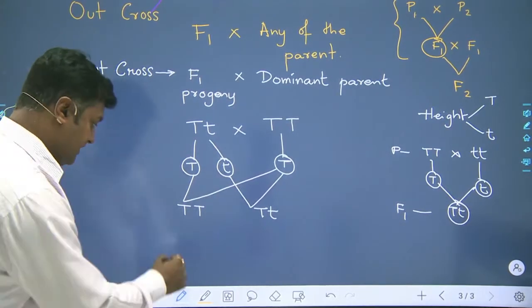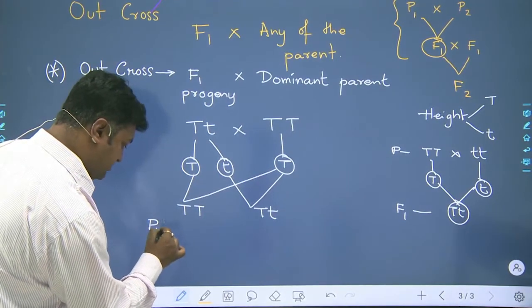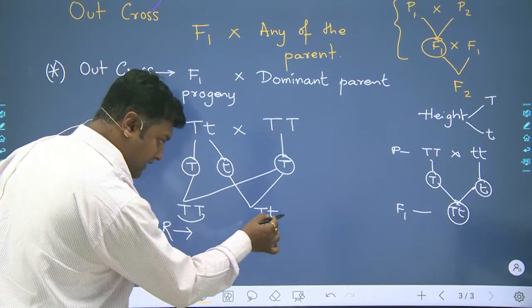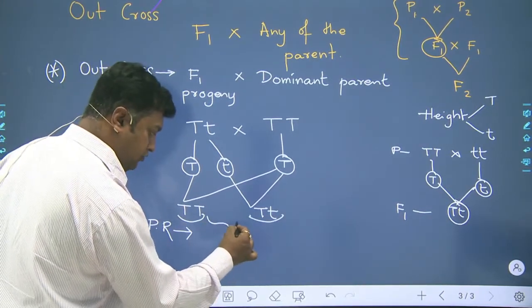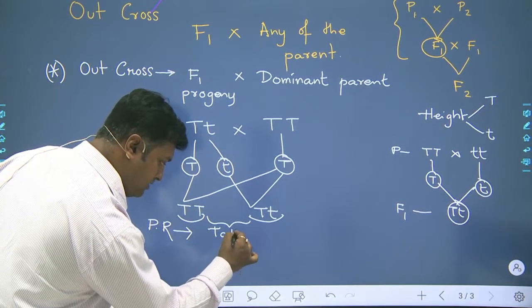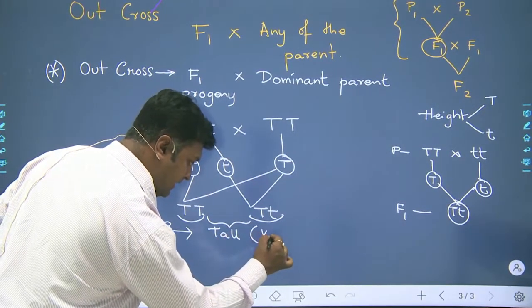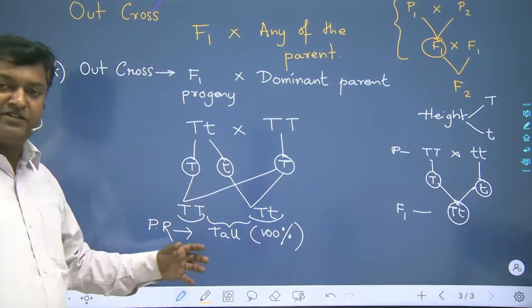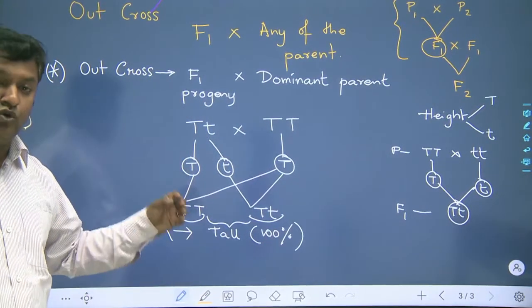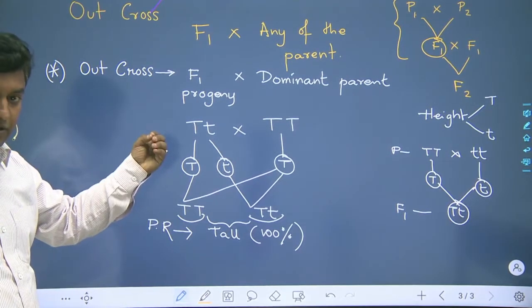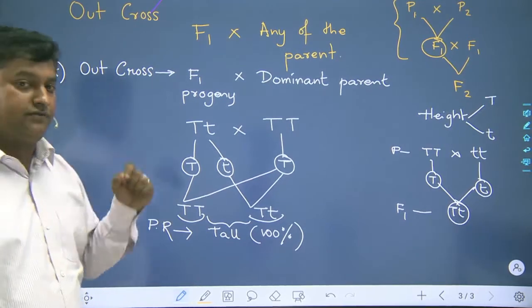So we can say, if I am talking about the phenotype ratio, then this one and this one both will tend to be tall in nature. So all the results will be 100% tall. I can specially say this. Clear? So test cross and outcross, these are the two types of back crosses, out of which we are doing outcross first of all.